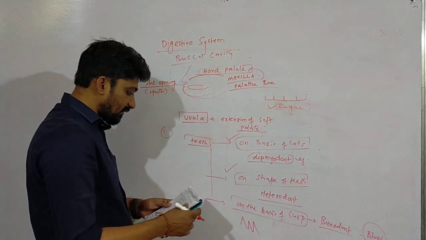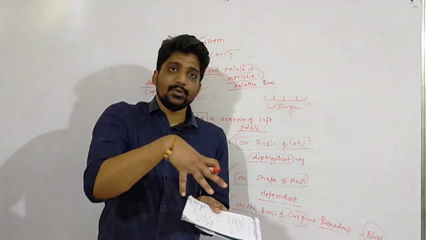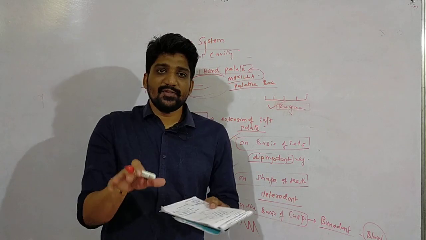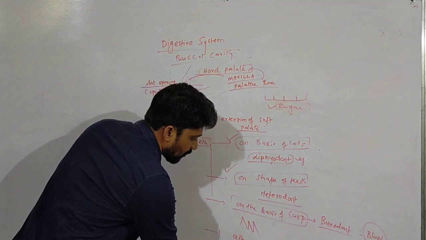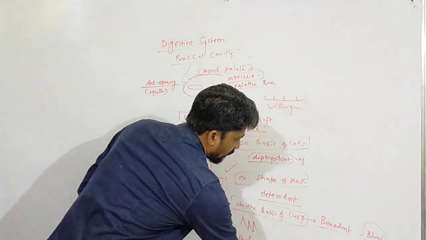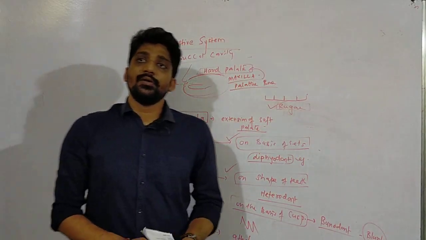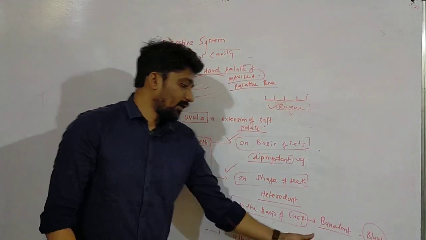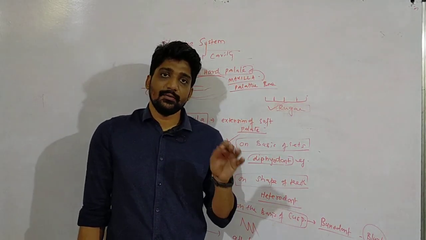Now there is one last classification, whether the teeth are attached very firmly to the jaw or superficially attached. So for that we have one term, attachment to the jaw. For that we have the term thecodont. Thecodont, see, is the attachment of the teeth on the jawline very firmly.